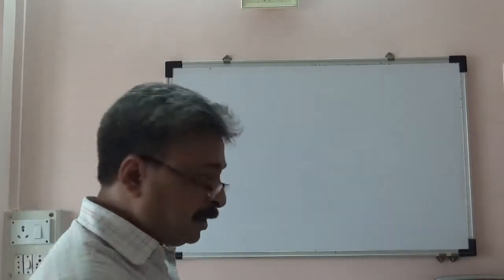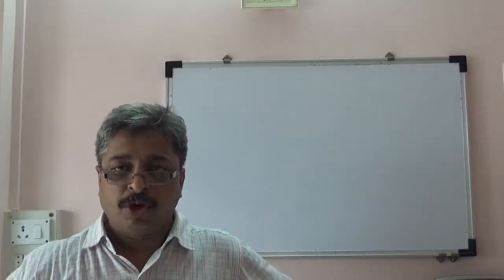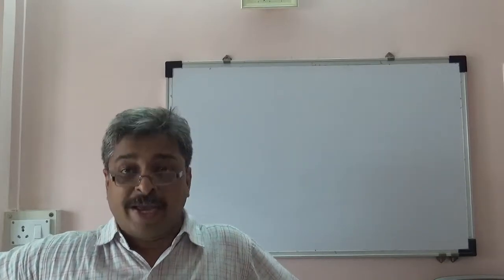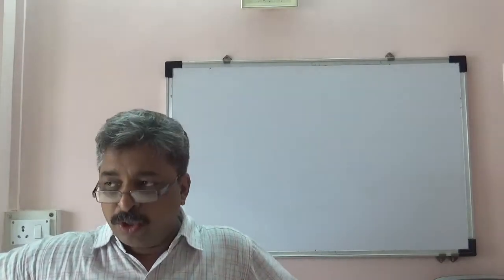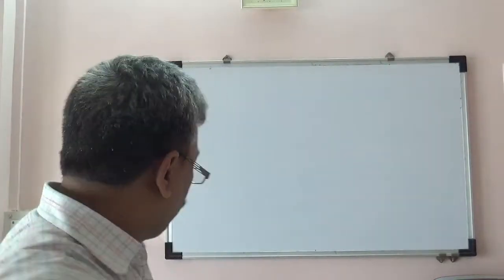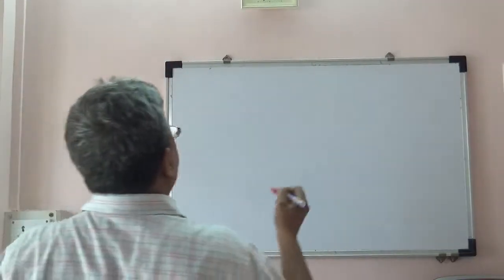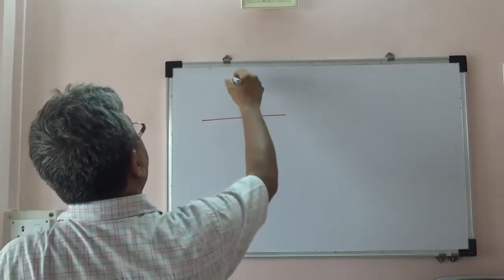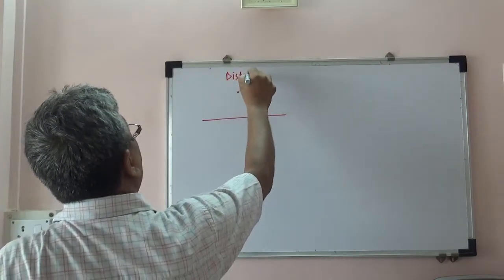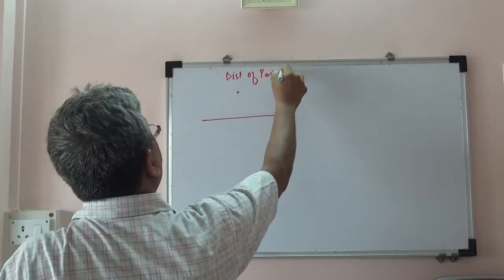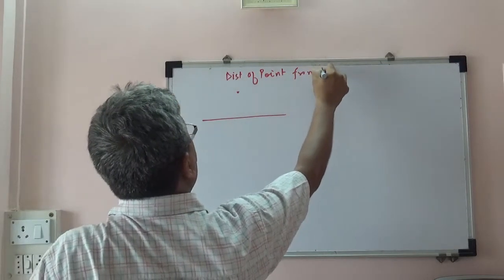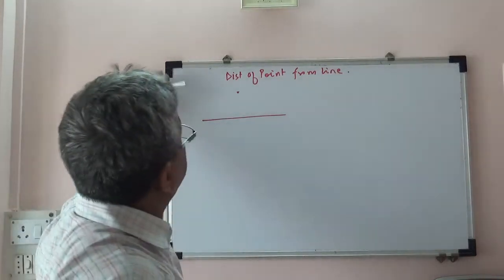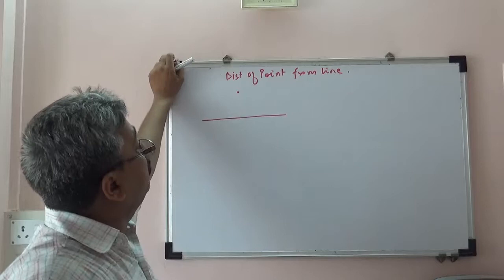Okay, now similar results, the way these results are available for perpendicular bisectors, similar results are available for angle bisectors also. But before that, what we need to really define is what is the distance of a point from a line. Now, suppose this responsibility is given to us to define the distance of a point from a line.